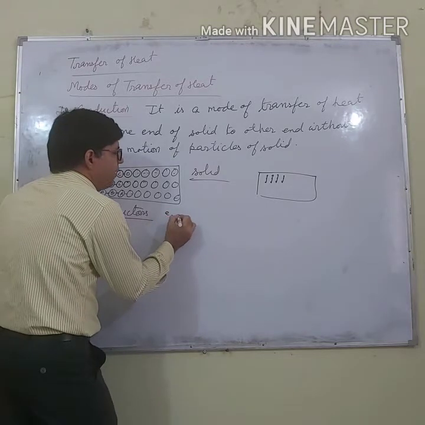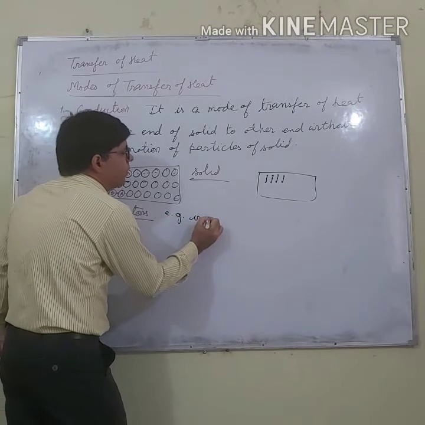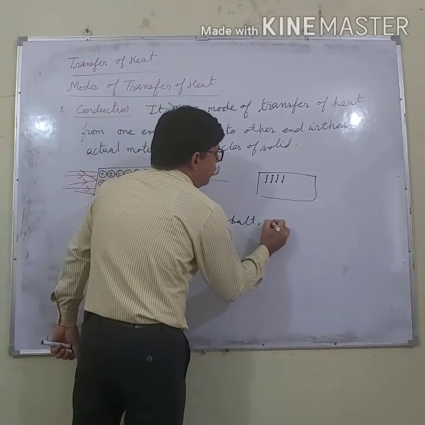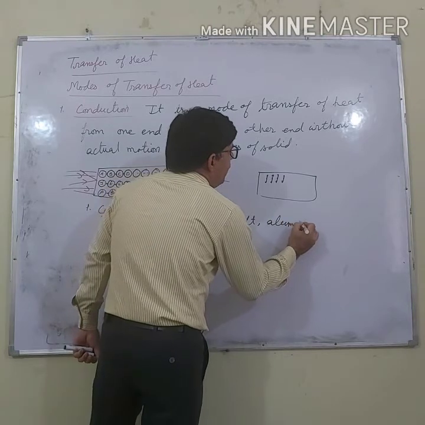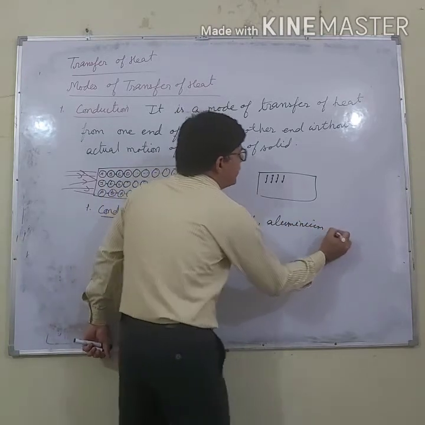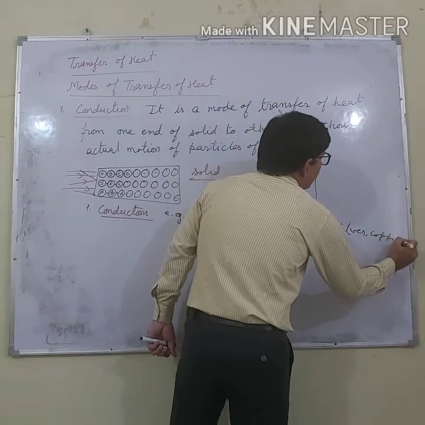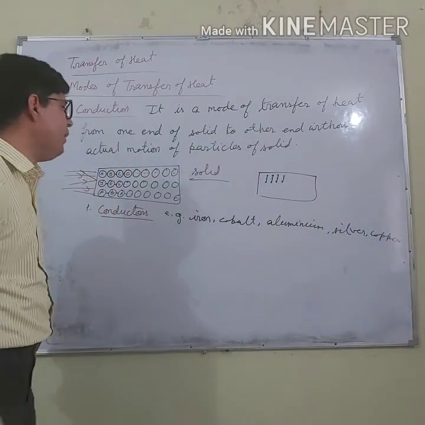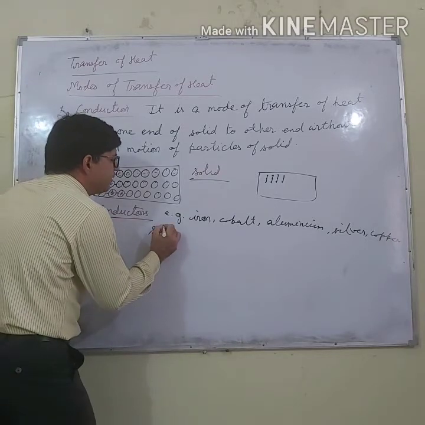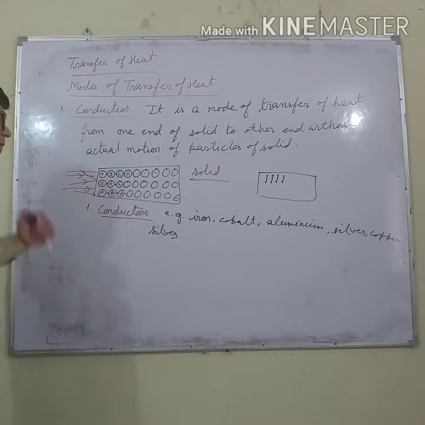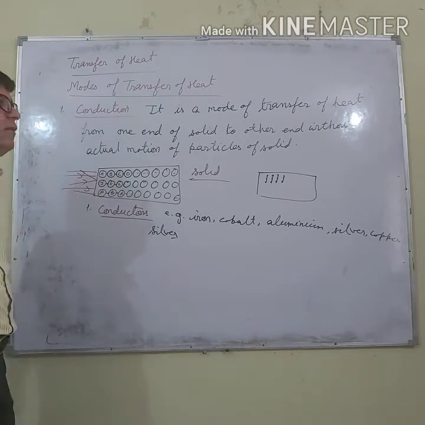For example, iron, cobalt, aluminium, copper, silver, all these are conductors. You know which one is the best conductor? Silver is the best conductor of heat, and copper is the second best conductor of heat.